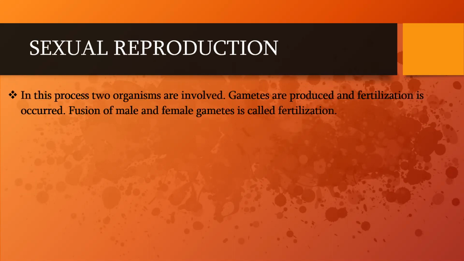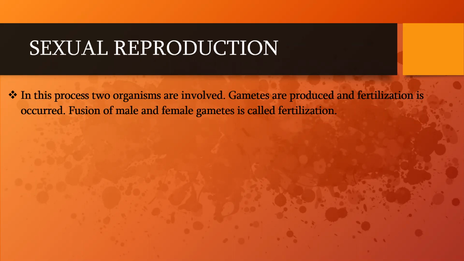In this, we have to learn what is the meaning of sexual reproduction, what are the different types of fertilizations and reproduction in human beings, as well as external fertilization, meaning reproduction in aquatic animals. So we are going to discuss this in this lecture. First of all, we have to discuss the mechanism in sexual reproduction.